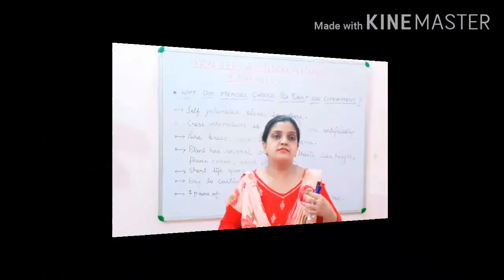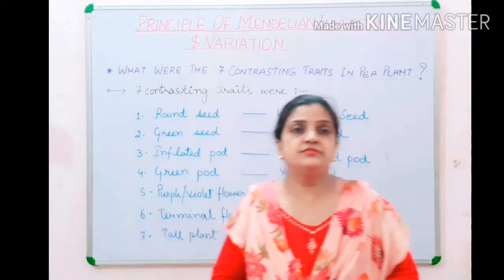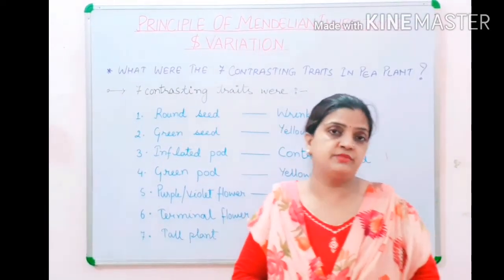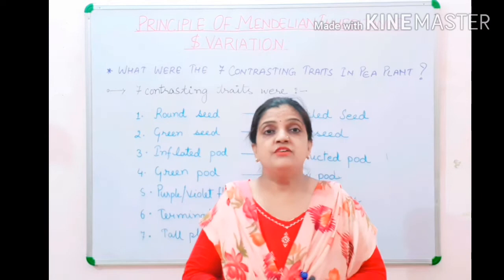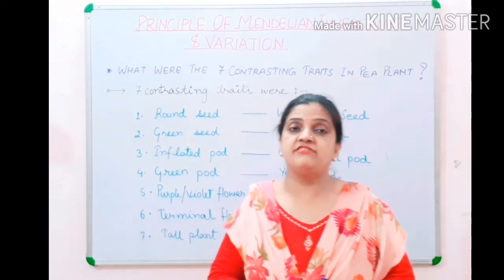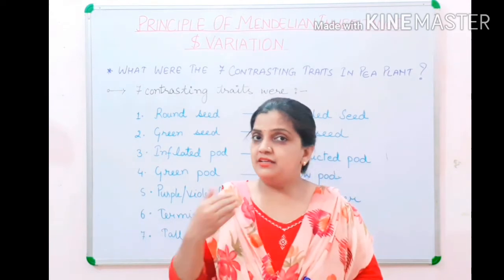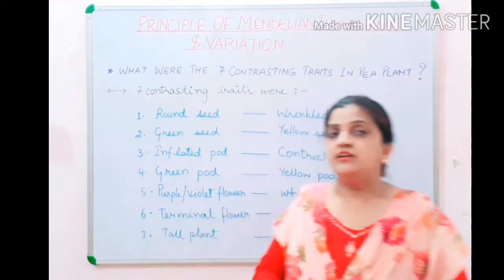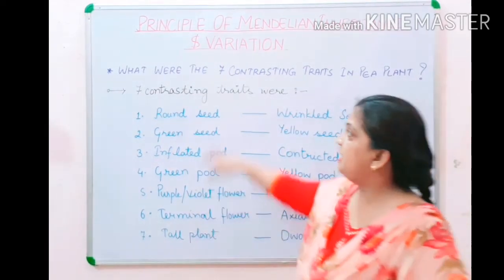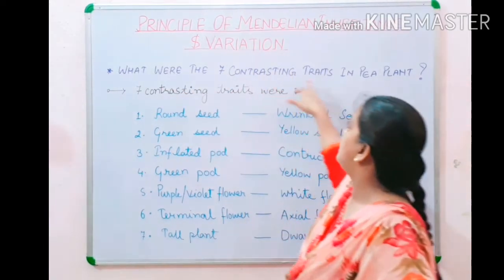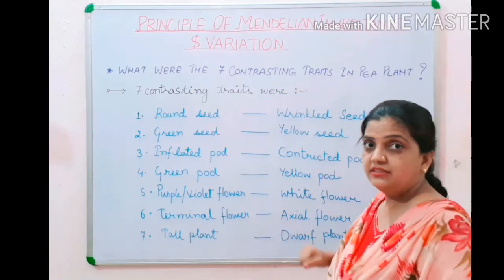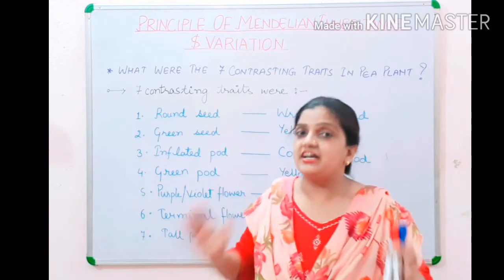Now let us move ahead. Now children, we came to know that Mendel performed his experiment for 7 years. We also came to know the 7 reasons why Mendel chose the pea plant. Now we are going to get the answer to the next thing: what were the 7 contrasting traits in the pea plant?